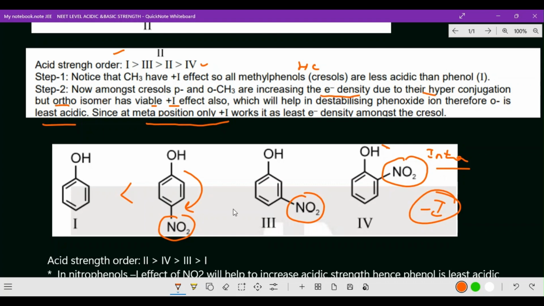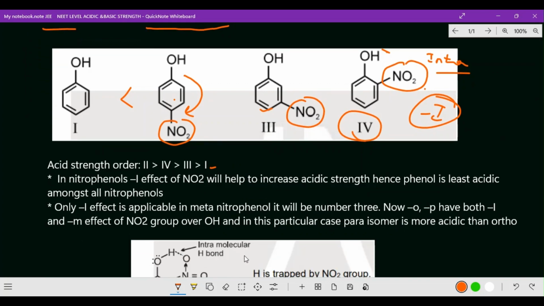So here intramolecular hydrogen bond is available, so naturally that second one will be first, and then the fourth one, the ortho substituted group, and then the third one, the meta group, which also has a minus M effect, so the ortho substituted group is greater than the meta substituted group, and finally you are getting phenol.